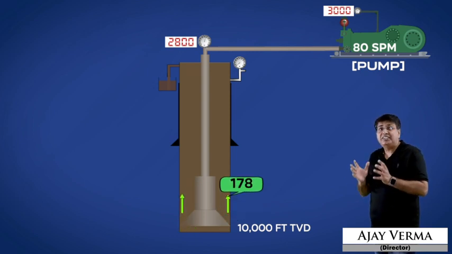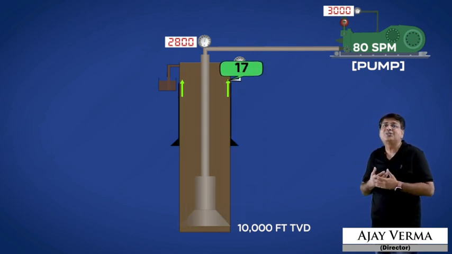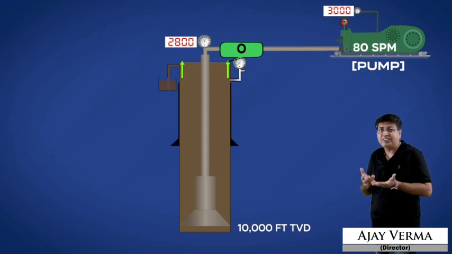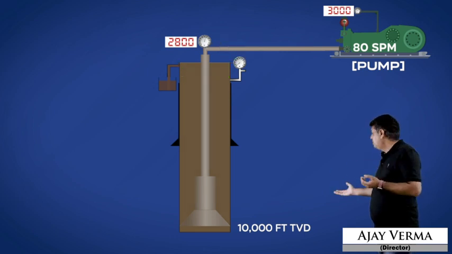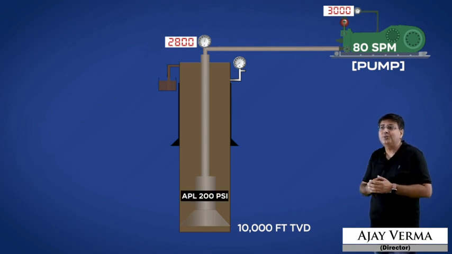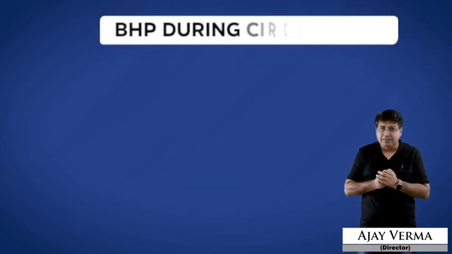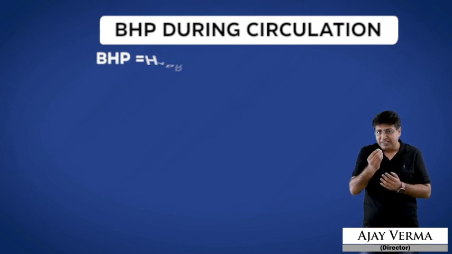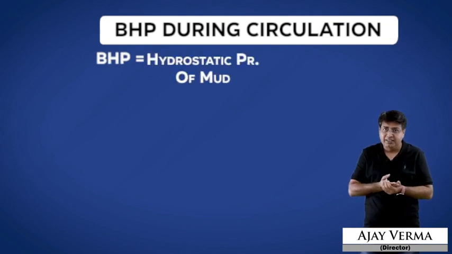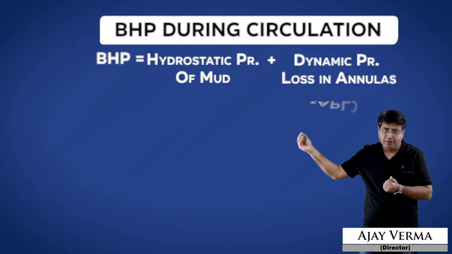Now this 2800 psi is lost to the system. It's not existing anymore. So the pressure the wellbore bottom gets is only the dynamic pressure losses in the annulus, or APL. This means that BHP during circulation is the hydrostatic pressure, that is the pressure of the mud, plus dynamic pressure losses.